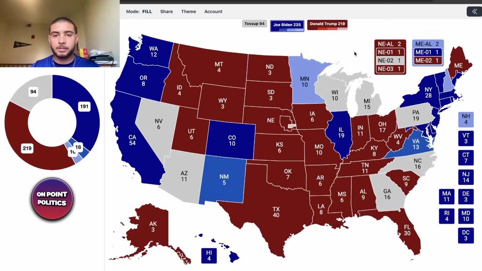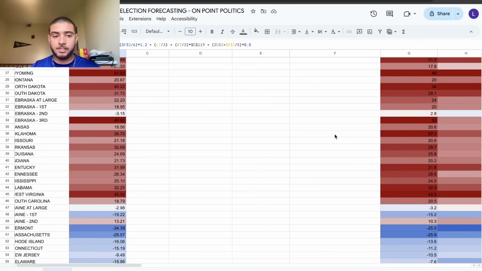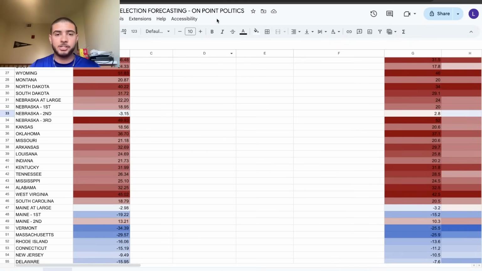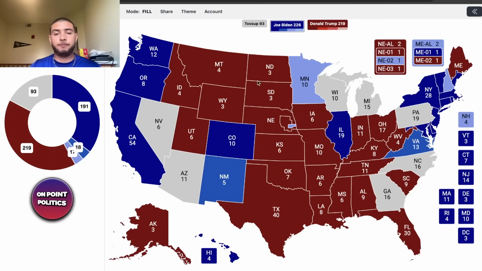Now we are down to the Big 7 plus Nebraska second, which Nebraska second, I do have Biden winning it by 3 points as of right now. It is a left trending district, and you can see I even have the results for the district. You see it trended almost 4 points to the left in 2020. And so that's going to push the district a lot further to the left than it initially would have.